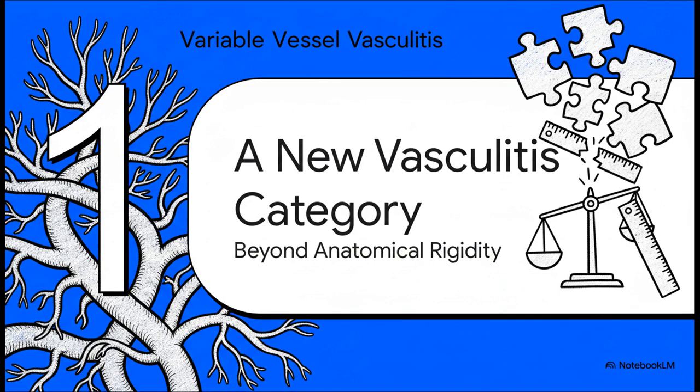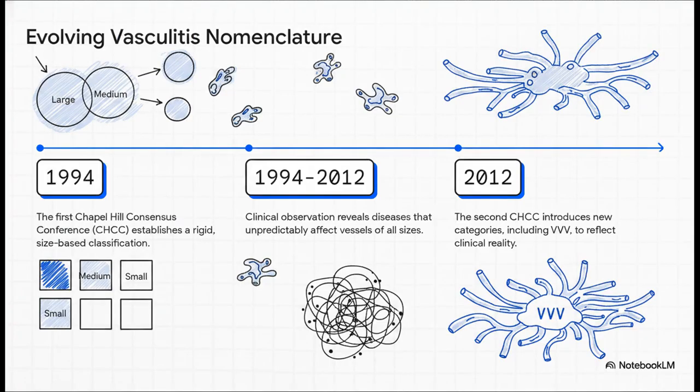Okay, so to really appreciate why variable vessel vasculitis even exists as a category, you have to understand the problem it was designed to solve. For a long time, we tried to classify vasculitis almost entirely by the size of the blood vessel it hit. But that system, well, it was just too rigid for a few very complex, very tricky diseases. And this timeline really tells the story of our evolving understanding.